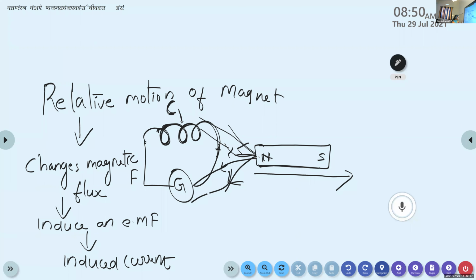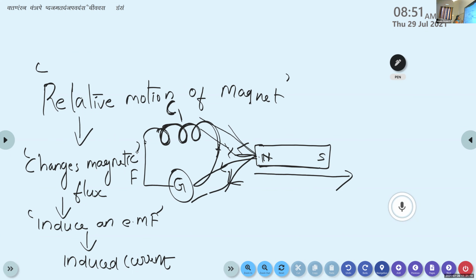Okay, so this induced EMF is produced as a result of the change in magnetic flux associated with the coil. And how does this magnetic flux change? It occurs due to the relative motion of the magnet. If and only if you are moving the magnet towards and away from the coil, then only the magnetic flux associated with the coil changes.